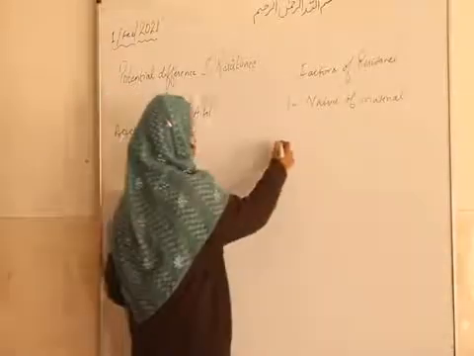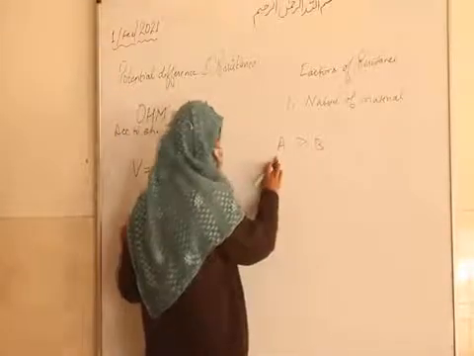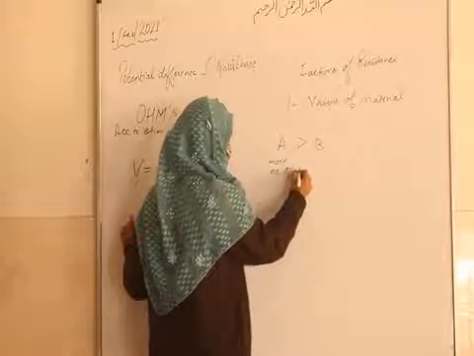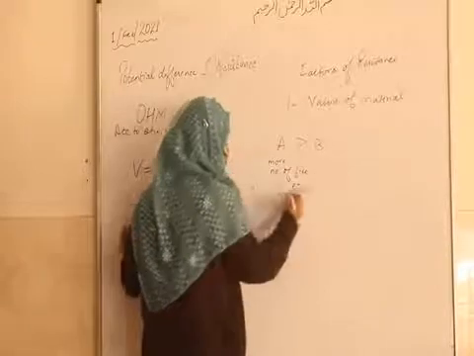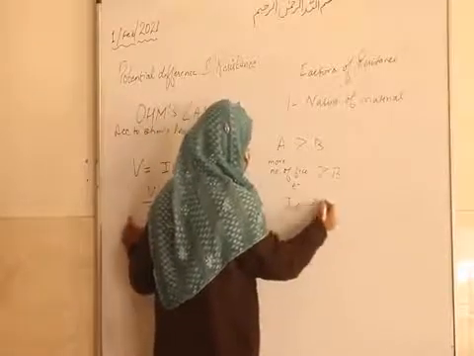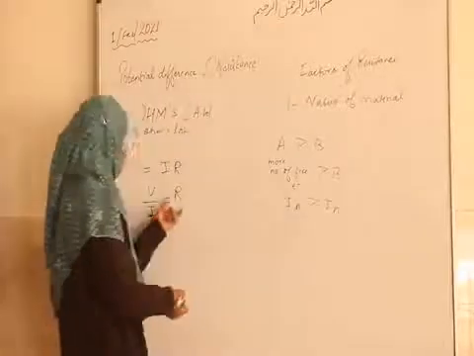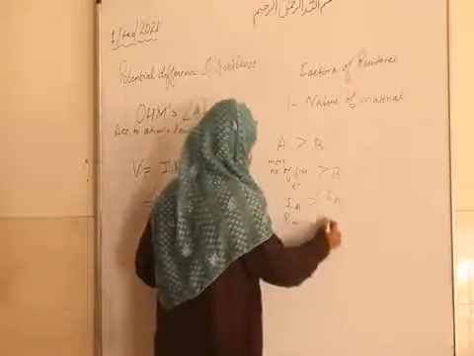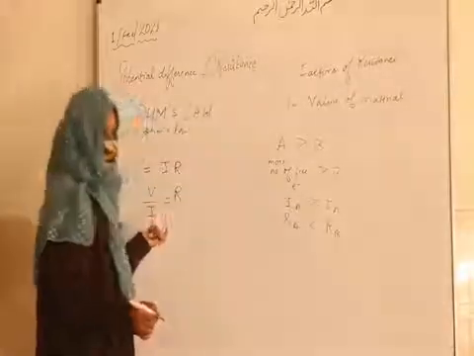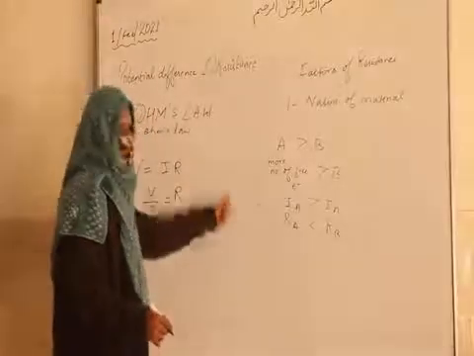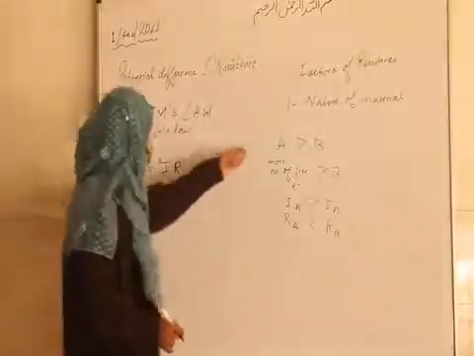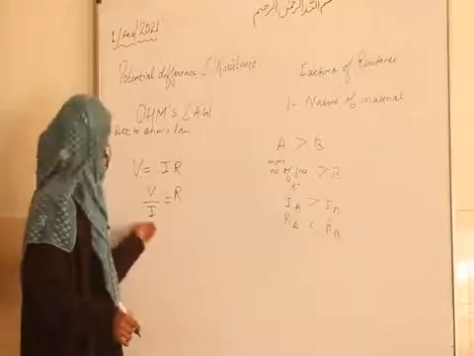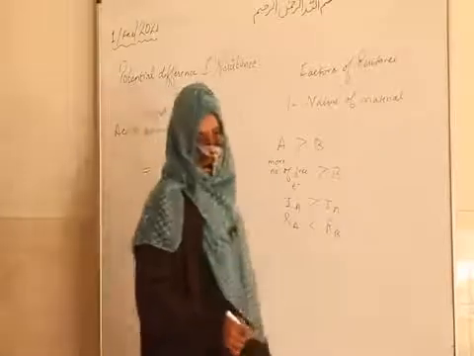So if there are two conductors A and B, and A is a good conductor of electricity, that means it has more free electrons as compared to B. It means its current will be more than the current in B, and if current is more, its resistance is less. In the exam you can write like this in language. Then you can say that from the formula V upon I is equal to R, if I is more, R will be less. So nature of the material is done.